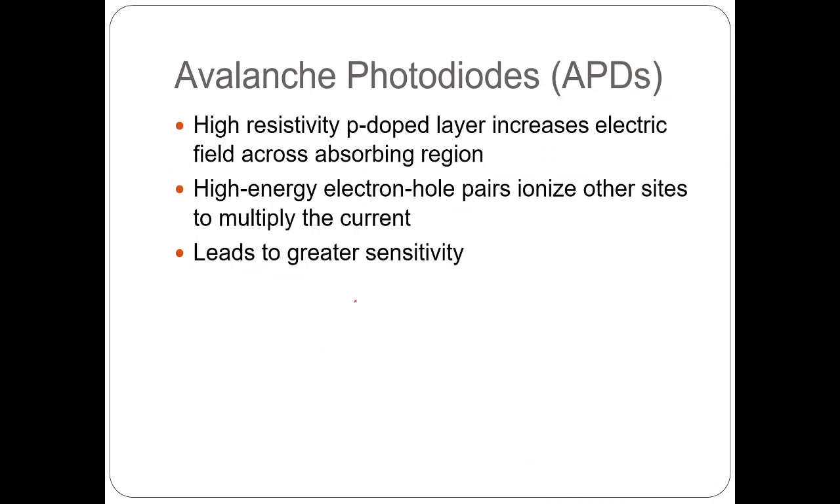Avalanche photodiodes have a high resistivity p-doped layer that increases with respect to the electrical field across the absorbing region. High energy electron hole pairs ionize their states to multiply the current. We have already discussed that the multiplication going on leads to greater sensitivity.